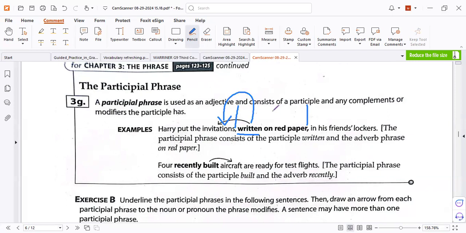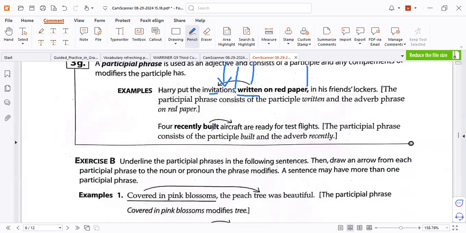So what is written on red paper? Invitations. Yes. Here again, recently built aircraft are ready. So what is built? The aircraft. So it modifies something before.